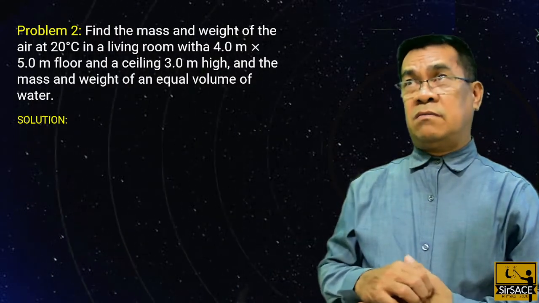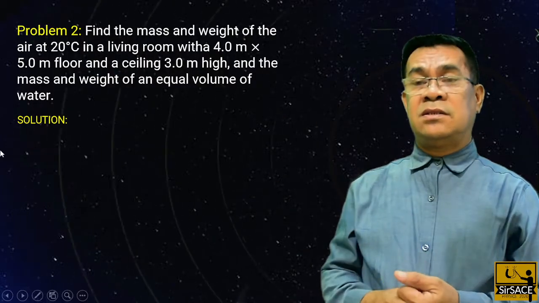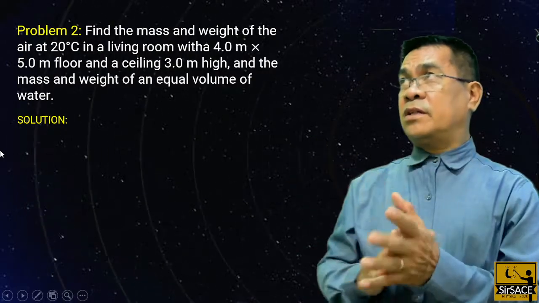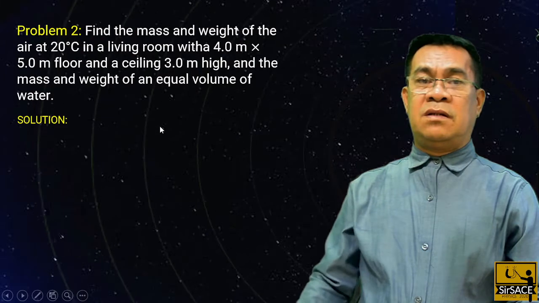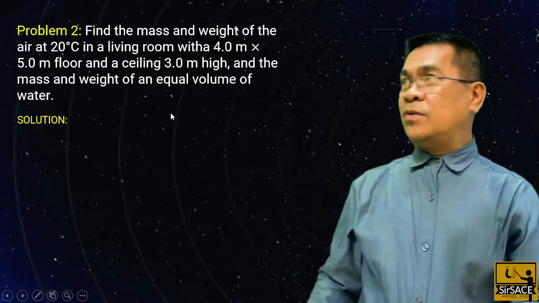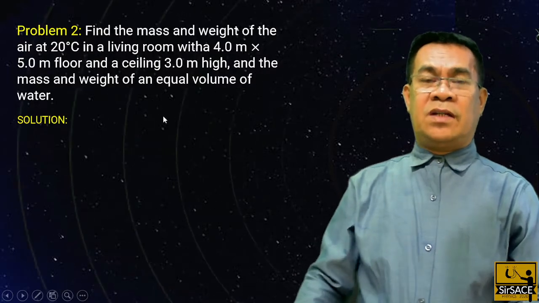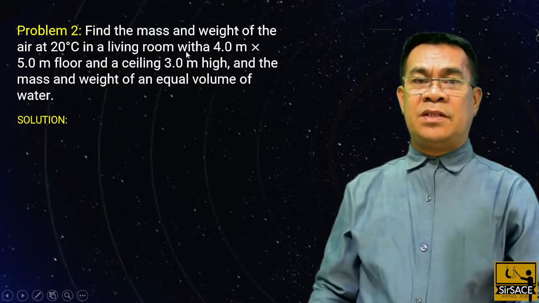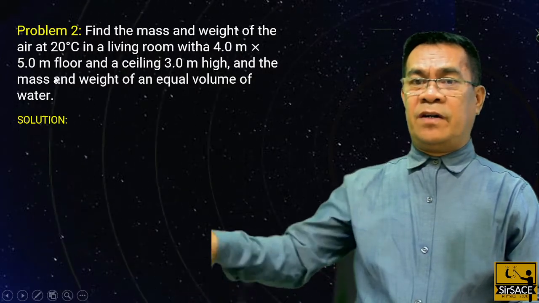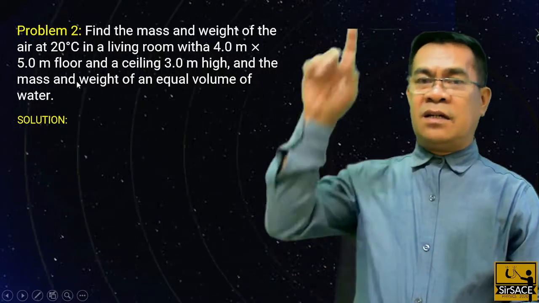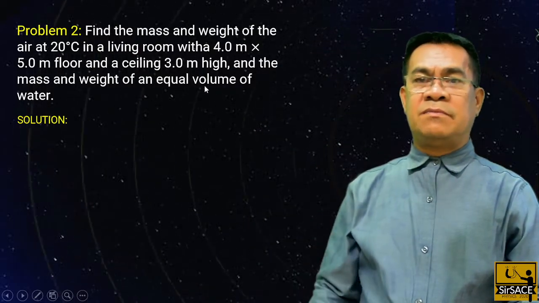Remember, we cannot see it, but we can feel it. But it has a mass. So if you combine all the particles inside your room, what will be the total mass of that? Now remember that we don't know where those particles are located because we cannot see. The dimension of the living room is 4 meters by 5 meters floor area, and the ceiling height is 3 meters. So this is again a rectangular prism.